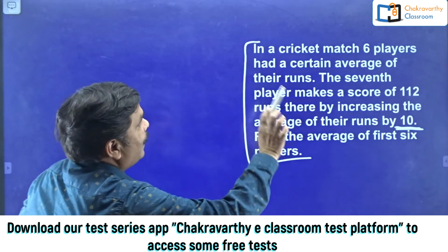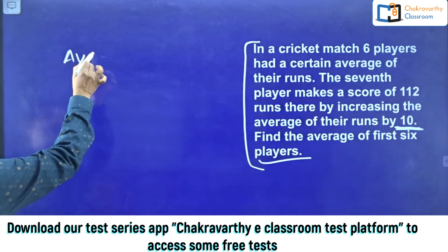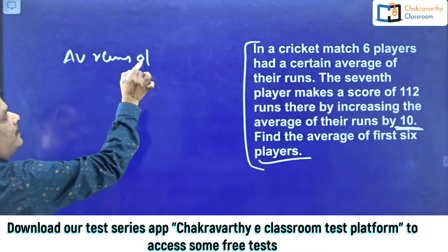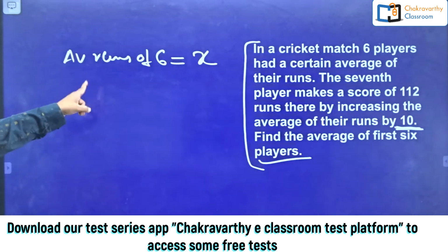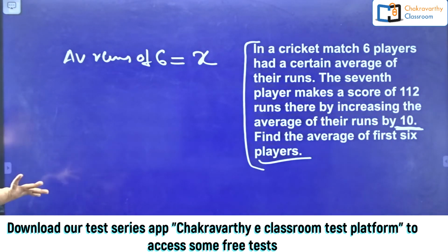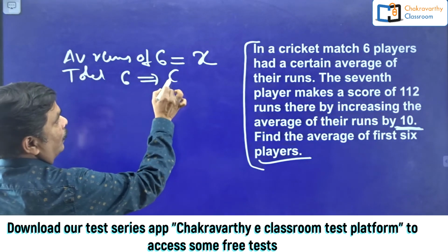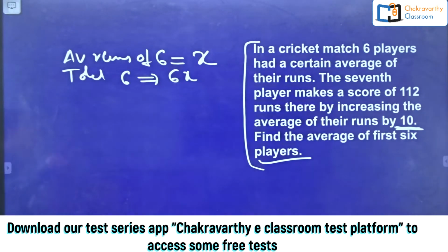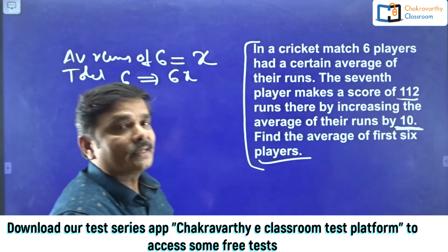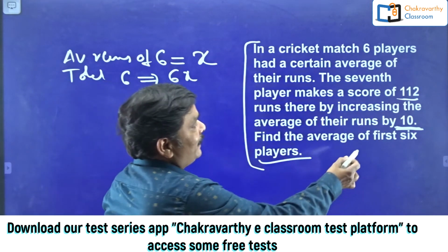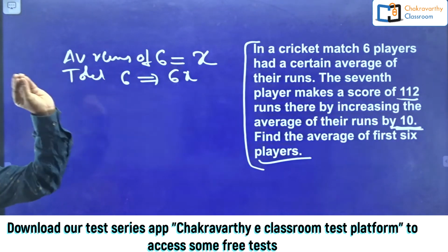Let us take the average of 6 players. Average runs of 6 players I'm taking as x runs. On an average, x per person. Then obviously the total runs of 6 persons is equal to 6x. As simple as this one. Now, the 7th person had made 112 runs. Because of that one, the average has been increased by 10.